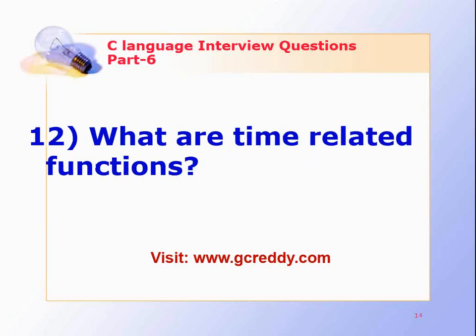What are time related functions? Time functions in C are used to interact with the system time routine, and formatted time outputs are displayed. The different time related functions are: time returns the current calendar time of a system. clock returns the number of system clock cycles since program execution. setdate is used to modify the system date. getdate is used to get the system date.